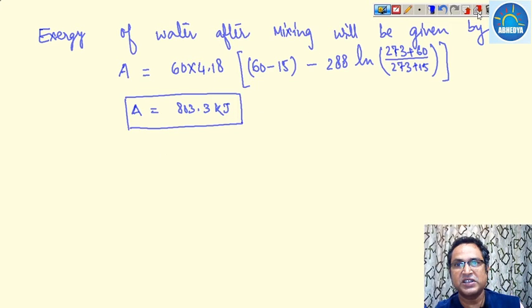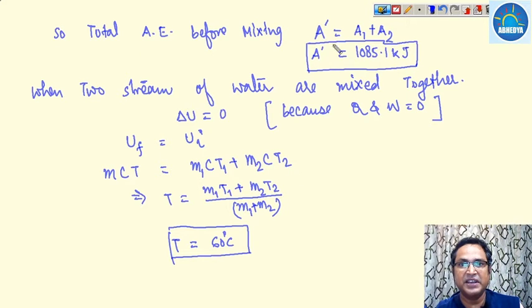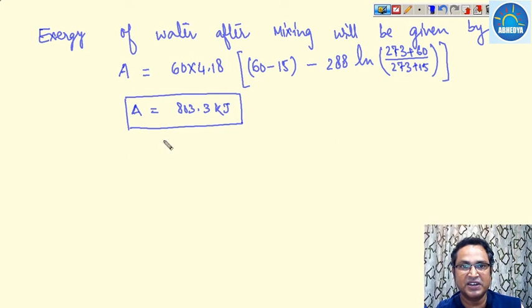So before mixing, what is the available energy? It was this much, and after mixing the total available energy of the water stream is this much.